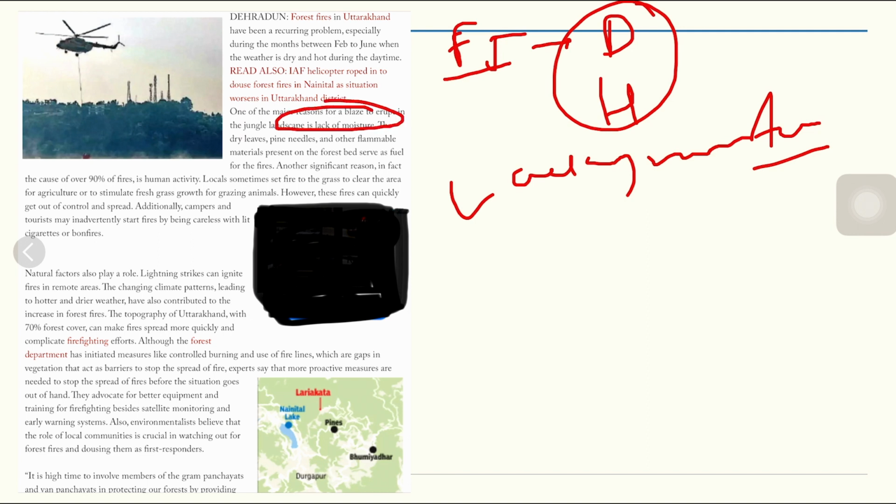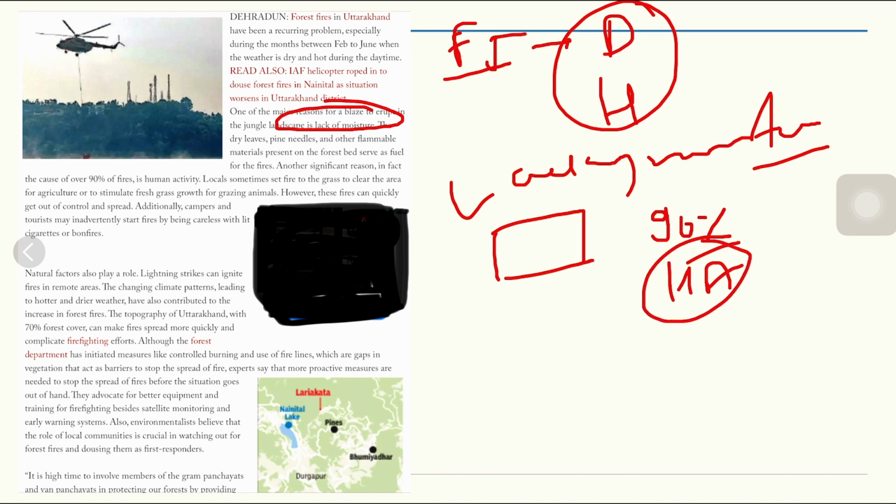The dry leaves, pine needles, and other inflammable materials present on the forest bed serve as fuel for forest fires. Another significant reason, in fact the cause of over 90% of fires, is human activity. Locals sometimes set fire to the grass to clear the area for agriculture or to stimulate fresh grass growth for grazing animals.